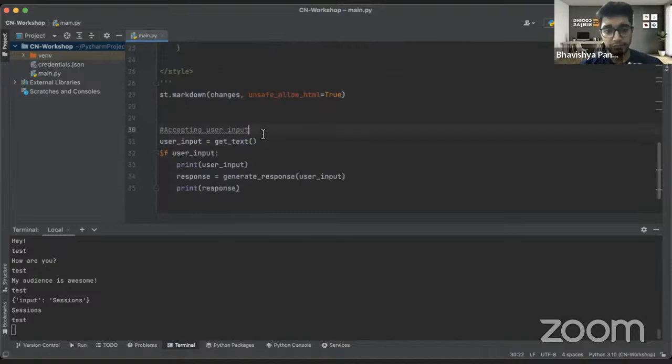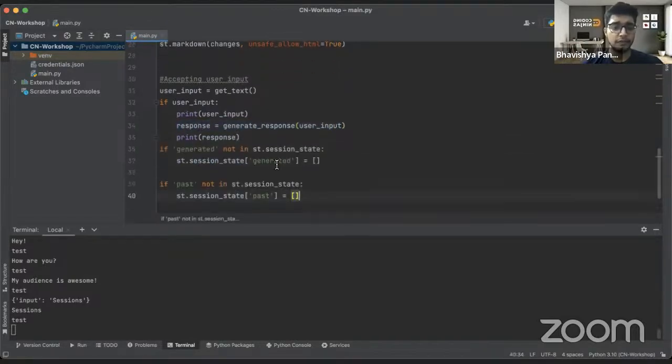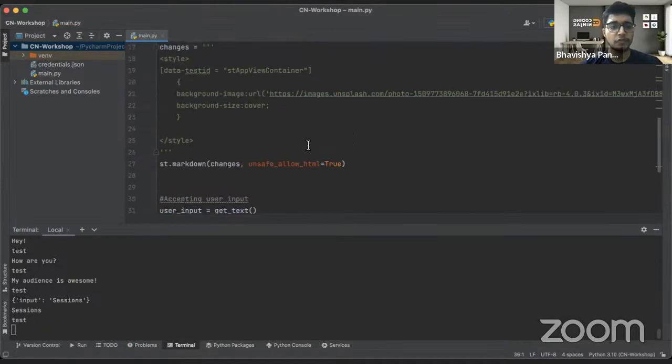Once this input gets accepted, we want to pass that input somewhere, right? And then once that input gets passed, we want to have these sessions, and we want these sessions to be reflected.